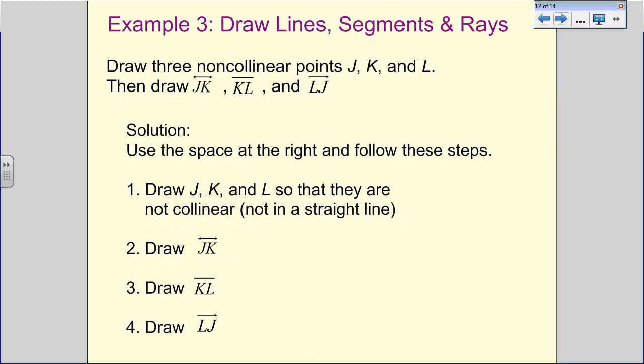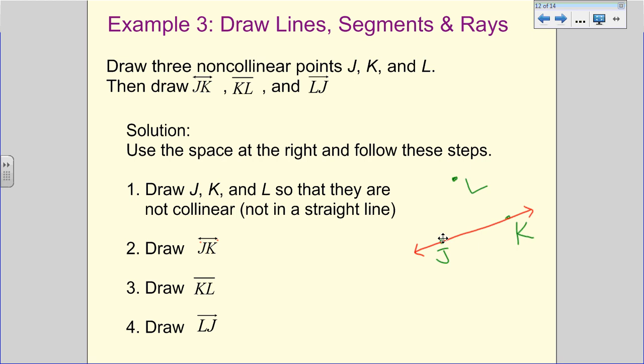All right, now we need to draw line segments and rays. We want to draw 3 non-collinear points, J, K, and L, and then draw line JK, segment KL, and ray LJ. So you're going to draw those so they are not collinear. So I'm going to draw J, K, and L. I want to draw a line JK, so I connect J and K. And because I can see the 2 arrowheads on here, I put arrowheads.